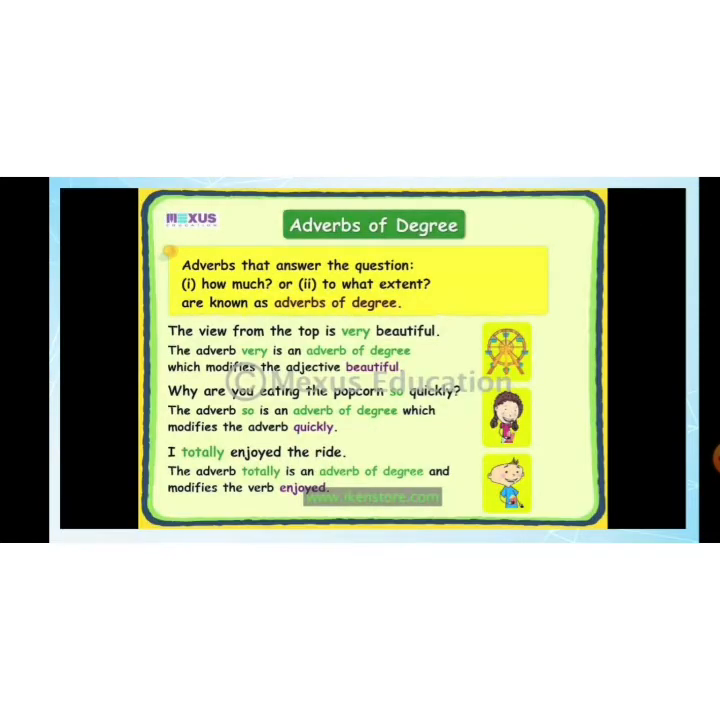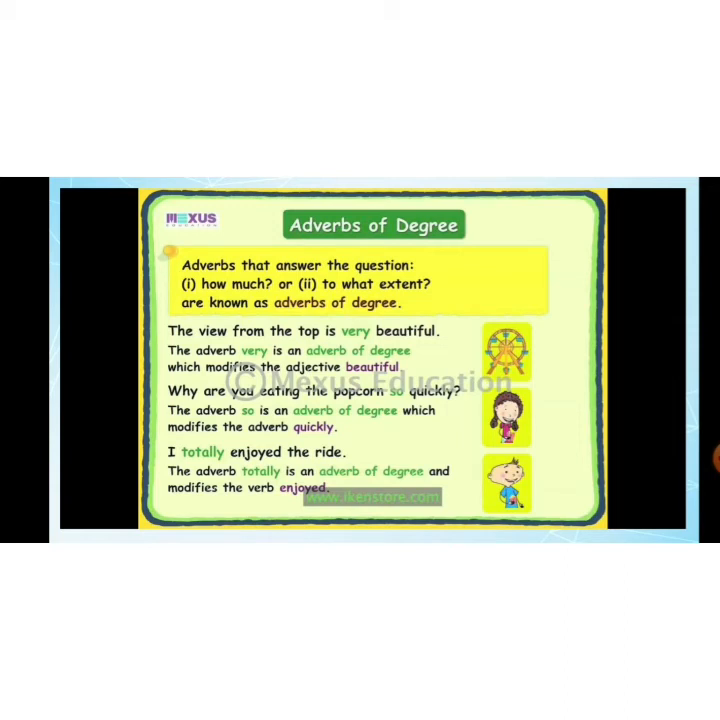Okay kids. Next is adverb of degree. Adverb of degree answers the question how much, or to what extent. For example, the view from the top is very beautiful. The adverb very is an adverb of degree which modifies the adjective beautiful. Why are you eating popcorn so quickly? It is telling how much or to what extent he is eating. So the adverb so is modifying the word quickly.